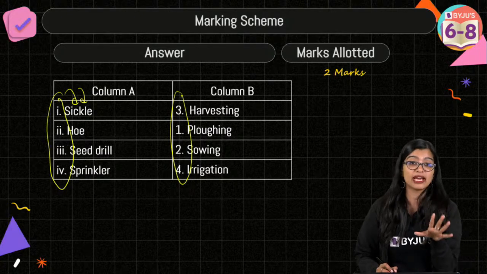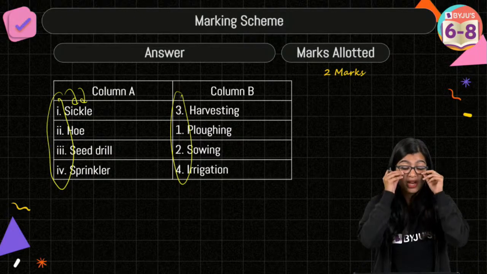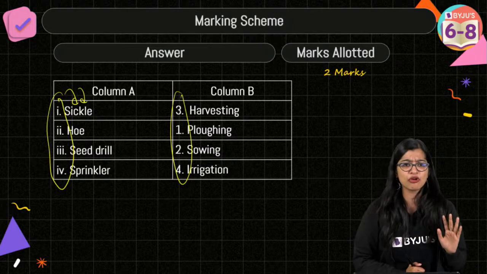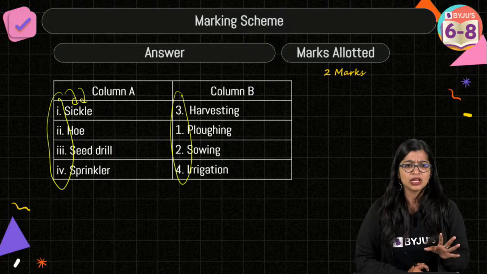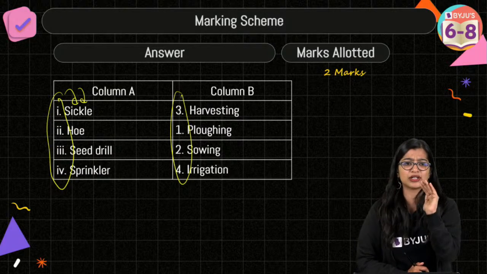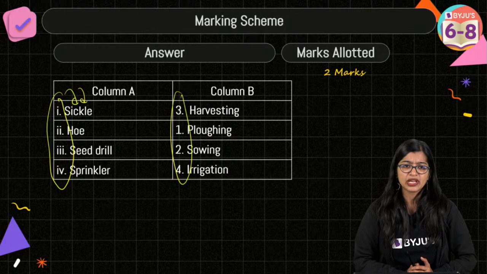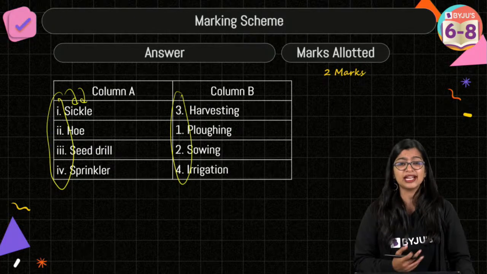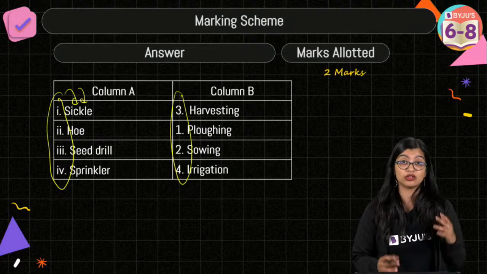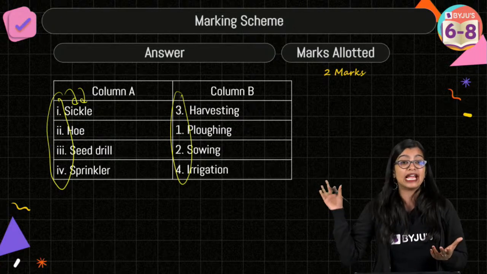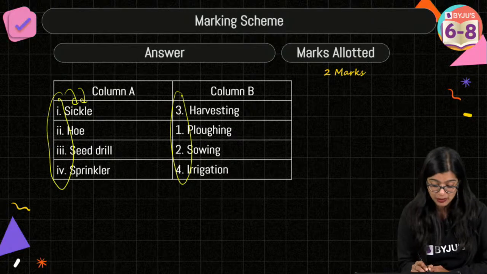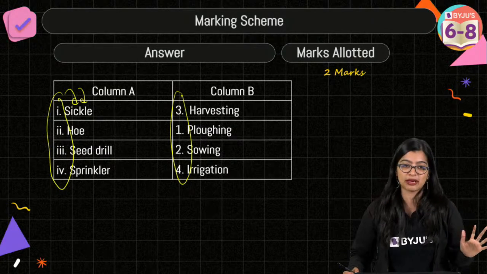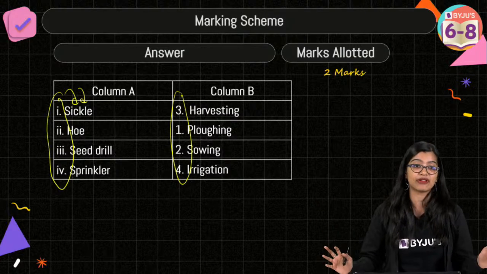How many of you have made silly mistakes while doing the match the following? I'm sure one or two of you would have definitely made mistakes, right? Some silly mistake, you wanted to write 1, but then you wrote 3. It happens with all of us. See, it's normal. I have also done it, right? It's not because you don't know the concept. It's only because at times when you match it, you know the answer, but you tend to make mistakes. That is why this is the safest way.